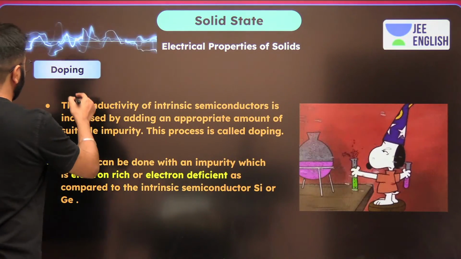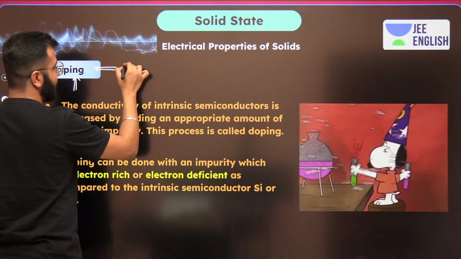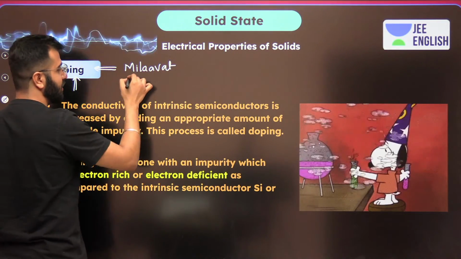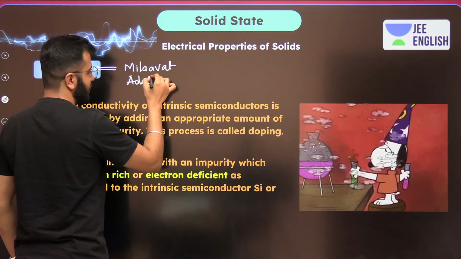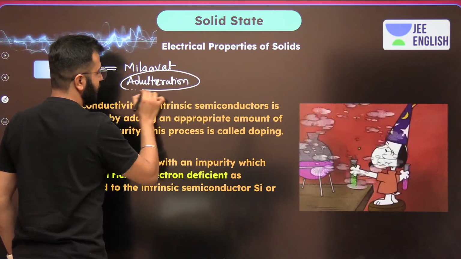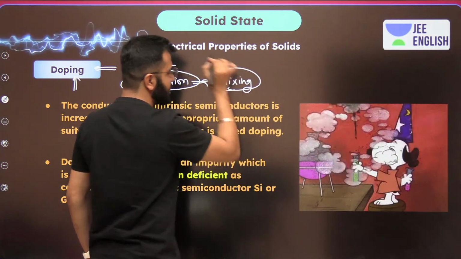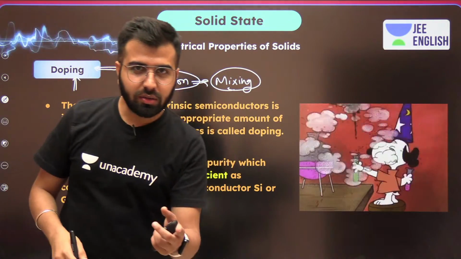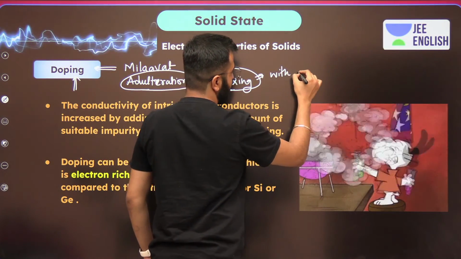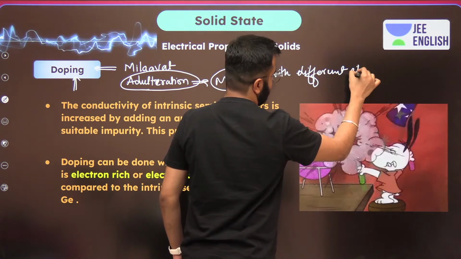And now let's talk about doping. What is doping? In Hindi we can call it milavat. In other words, adulteration, mixing. That is what we are talking about. But mixing with what? Mixing with a different element.